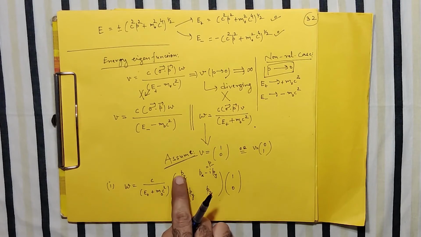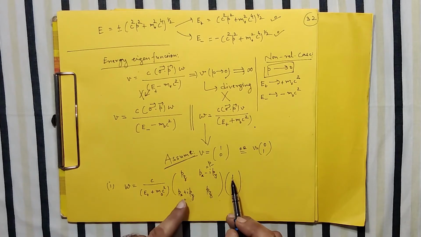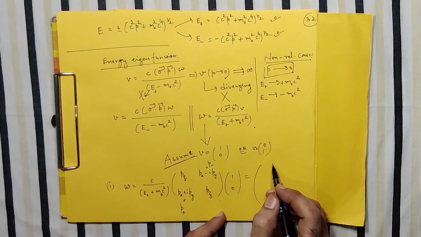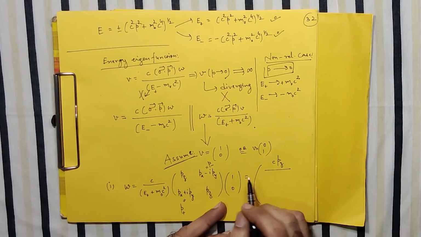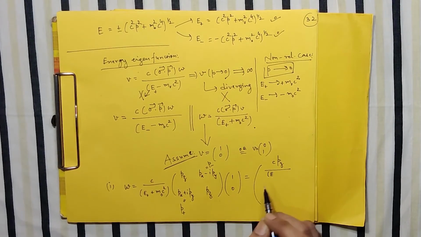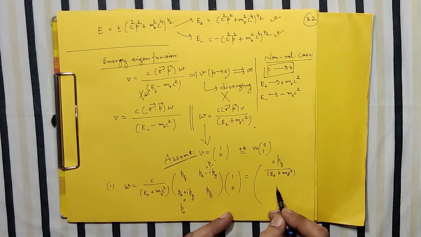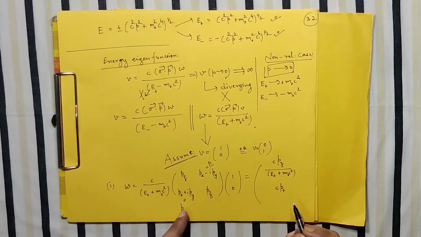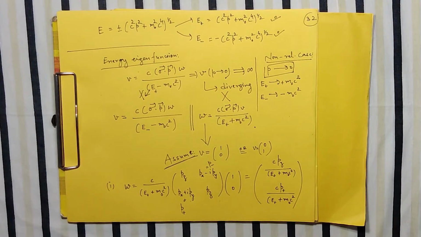So now when I open this up and do the matrix multiplication, this into this plus this into this, and then for the second row I can write like this. When I simplify this, what I get is this small equation. The first element of this W will be Cpz, and of course in both the denominator will be the same, E plus M0 C square. The second element will be C times P plus, so it will be like this. My first solution for W is ready.